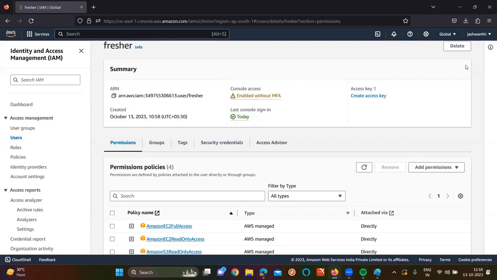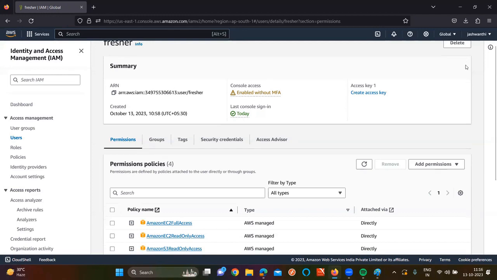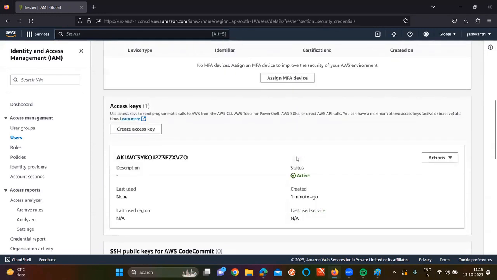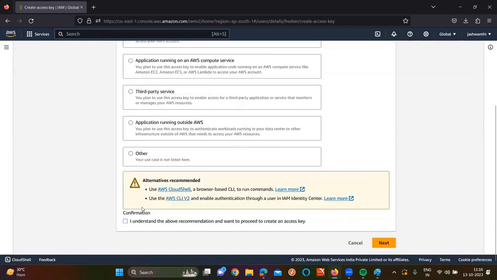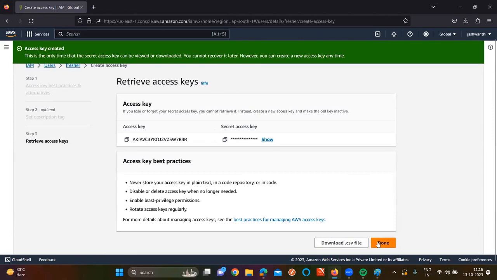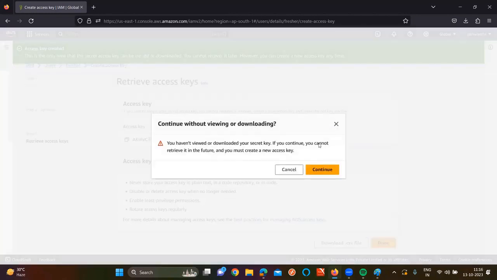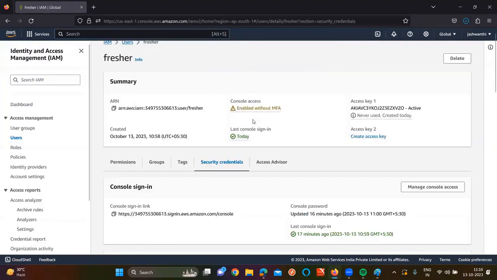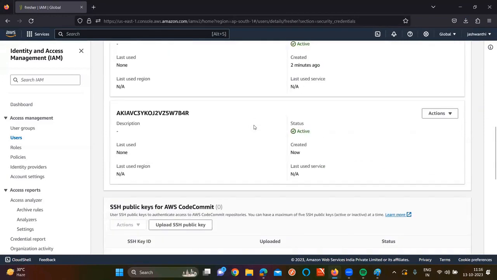Of course, you can change the, like I'll tell you. For example, if you go to security credentials, sir, by default in AWS console, we can create 2 access keys and secret keys. Create access key. What I'm doing now? Changing this one, correct or not? Of course, I'm not downloading this one. I don't want it as of now. Like download, nothing is going to happen now. Currently, how many access key and secret key you are having?